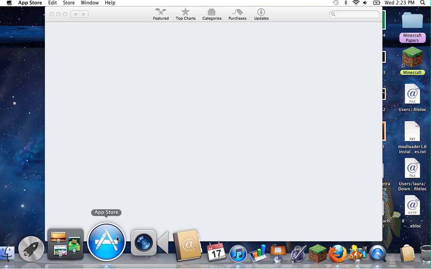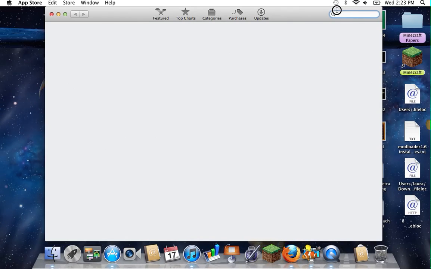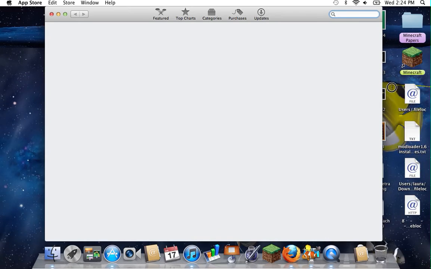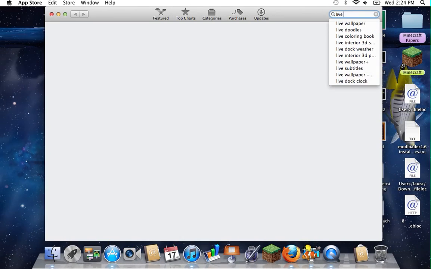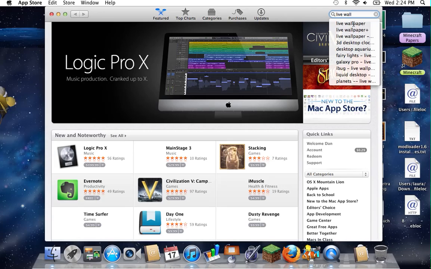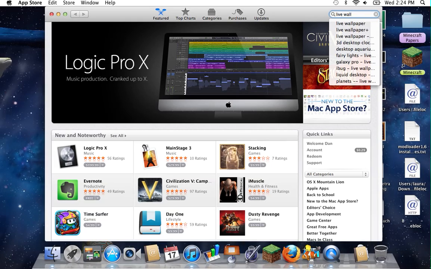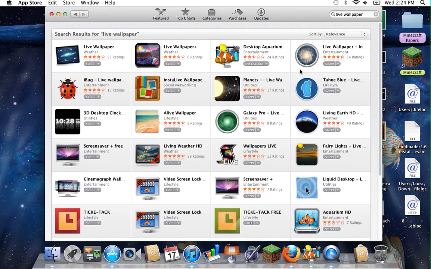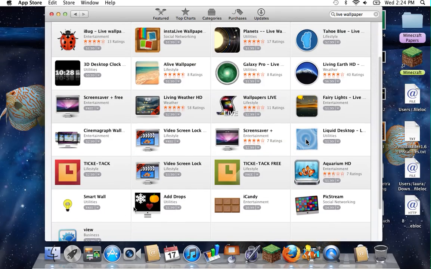Store on your Mac. This is for Mac only. So if you have PC, it won't work. So you want to go and type in live wall. You have the Apple ID. So live. Okay. Let's go to live wallpapers. Wallpaper. Okay. So you search on live wallpaper. So you're gonna see a bunch of these, but only one is free, except for this one.